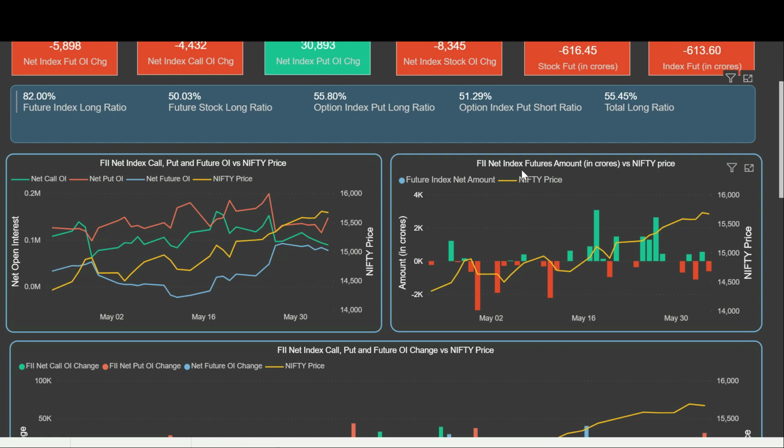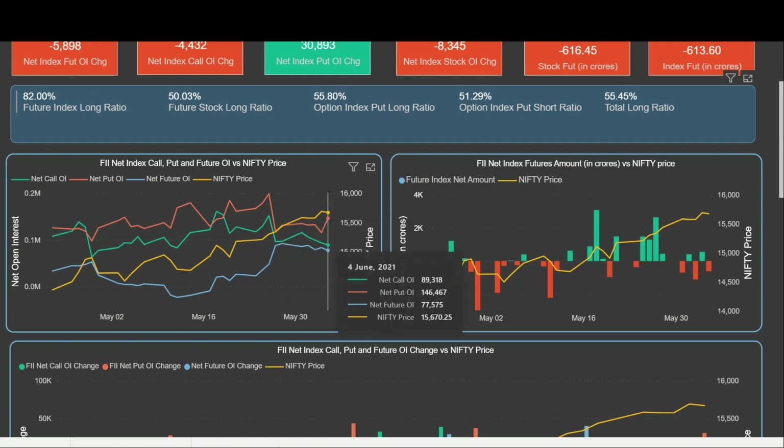Now friends, this graph shows you the trend of futures amount. So basically this graph tells you the amount they have paid in crores to buy the futures positions of index, and it is showing the trend with the Nifty. As you can see, on Friday they slightly reduced their long positions in the market, so that's why you can see the negative bar, which is very much aligned with the slight dip in the blue line. If you compare the difference between the 4th June data point of futures positions and the 3rd June, you will get this number, that is minus 5898.